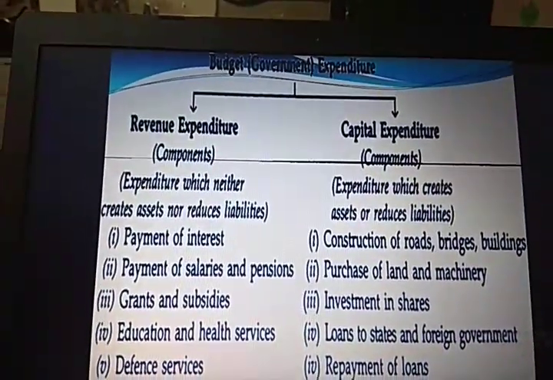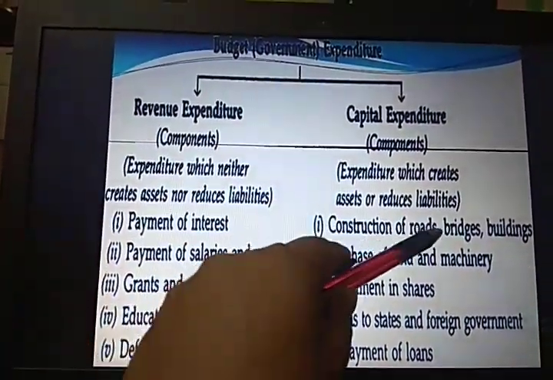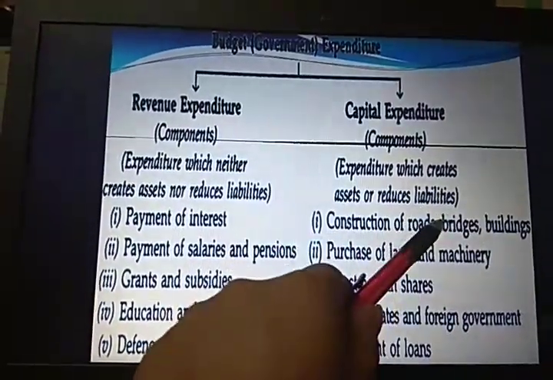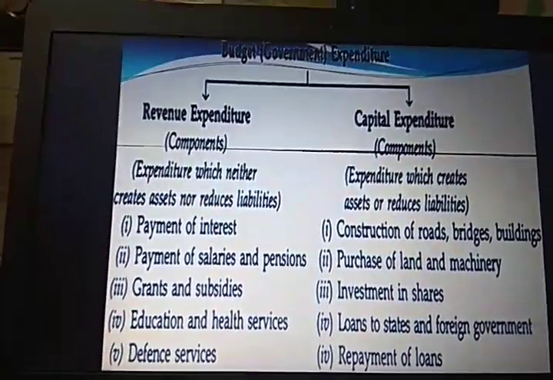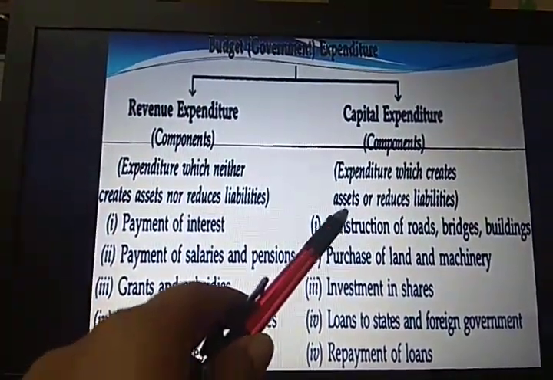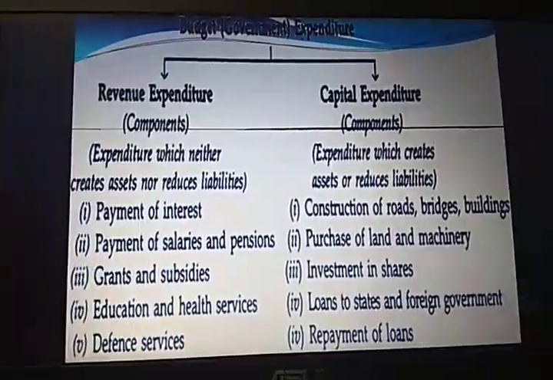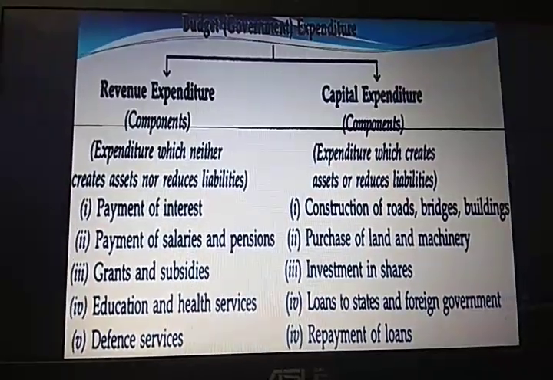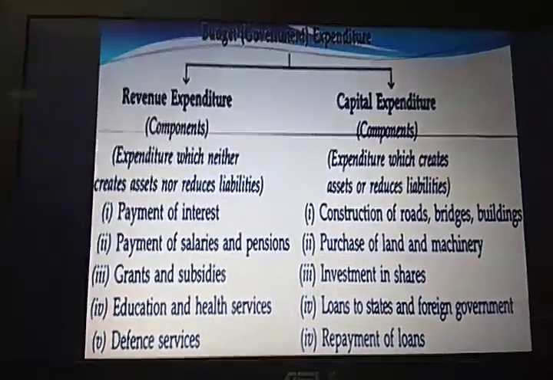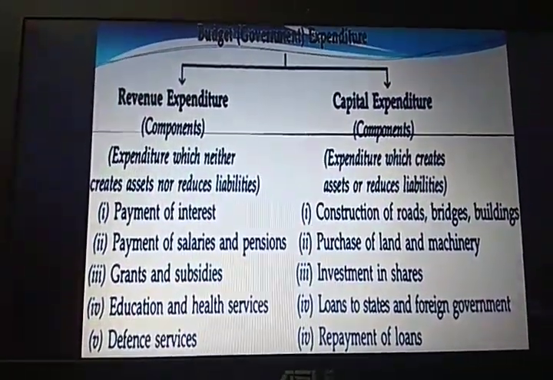Let us look here. Construction of roads, bridges, buildings, dams, metro stations, flyovers. These are all expenditures of the government on the infrastructure of the nation. And the government's expenditure on the infrastructure of the nation creates assets for the economy.